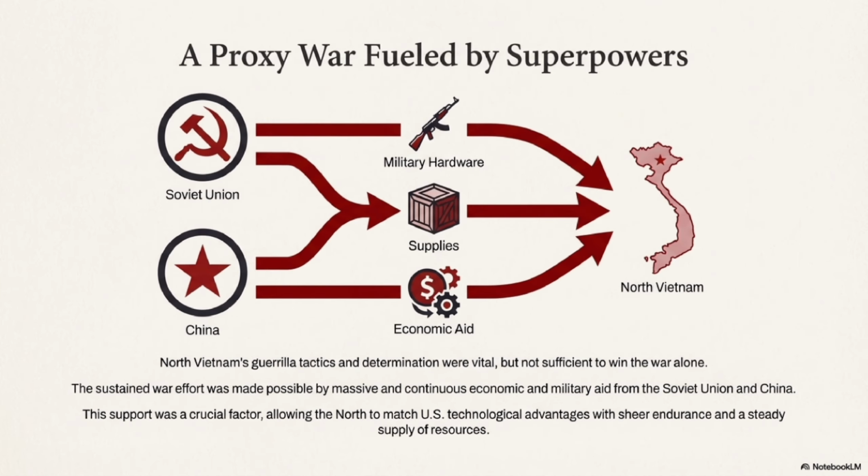The Vietnam War was not just a local conflict. It was a proxy war, meaning powerful nations fought indirectly through smaller countries. North Vietnam did not stand alone. It received massive support from the Soviet Union and Communist China. This support included weapons, ammunition, supplies, training, and economic aid.